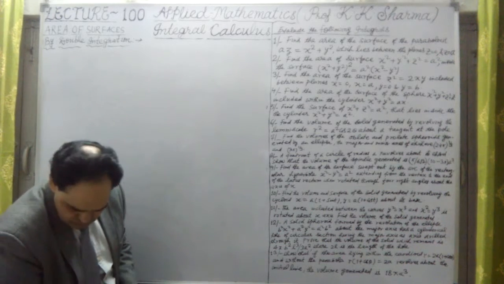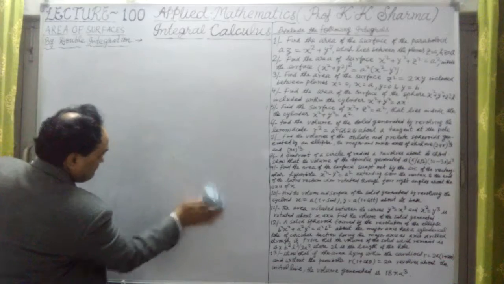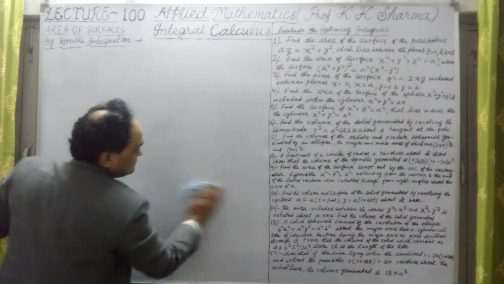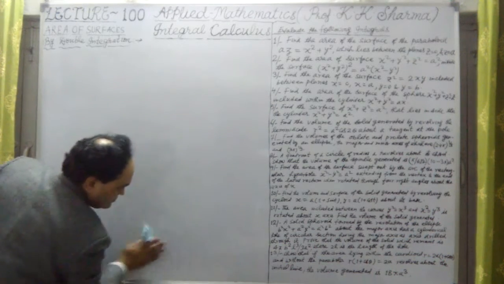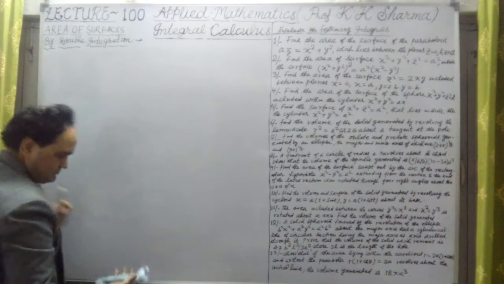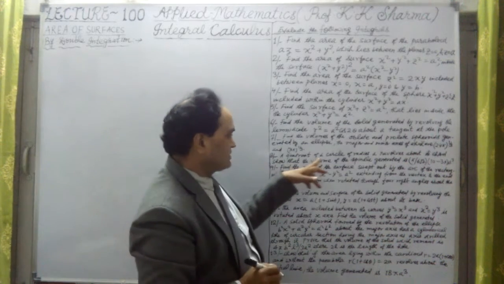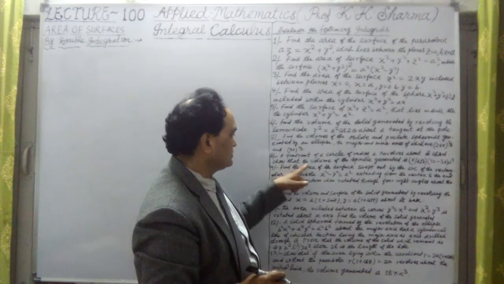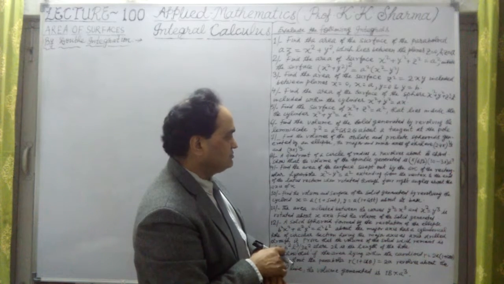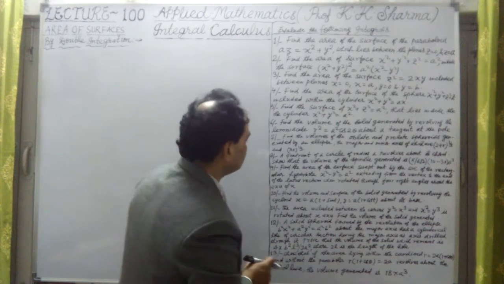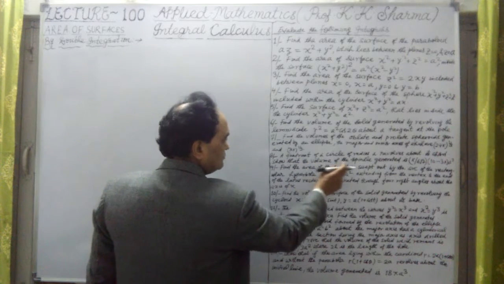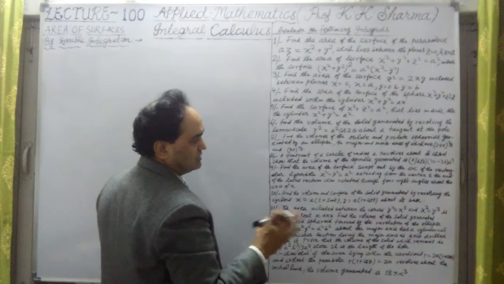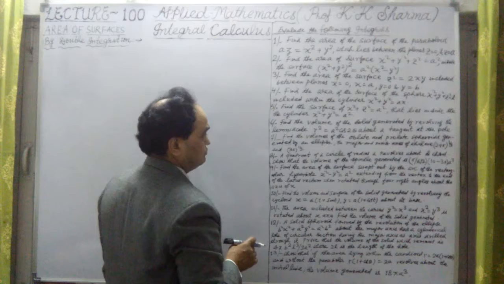So this is creating a problem. Okay, so now question number 8 here. What does question number 8 say? Let me check it. Now it says a quadrant of a circle of radius A revolves about its chord so that the volume of the spindle generated is this. We have to prove it. So that the volume of the spindle generated is pi upon 6 under root 2 into (10 minus 3 pi) into A cube.